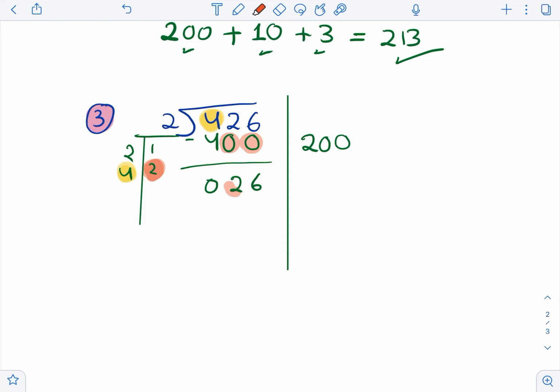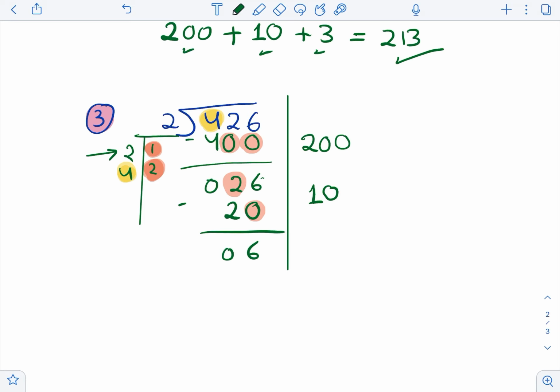Now one more time, we're going to start looking for the first number, which is the 2. And here you are, we found it, so we write it here. And don't forget to write the placeholder 0 next to it. Now don't forget the hero also. The hero this time was the 1, so I will write it here next to this line. And because I added just one 0, I will add it next to the hero, so it's a 10. Then we subtract. So 6 minus 0 is 6, and then 2 minus 2 is just 0.